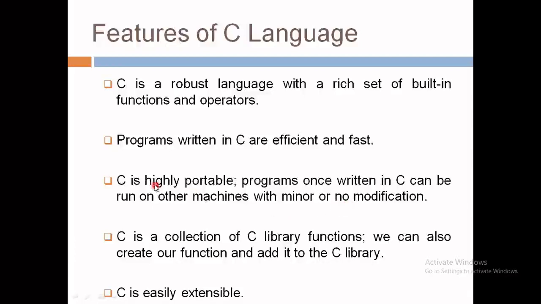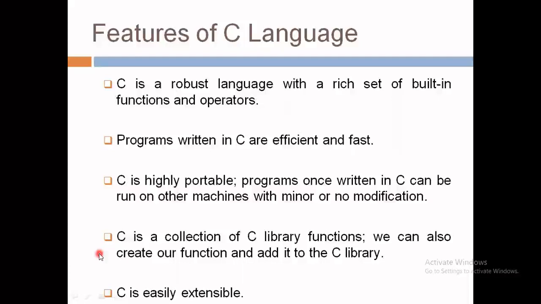That's why it is known as highly portable. Portable means we can run it on one machine and then take it to another machine, and it is also easily executable on that different machine. So it is known as highly portable.